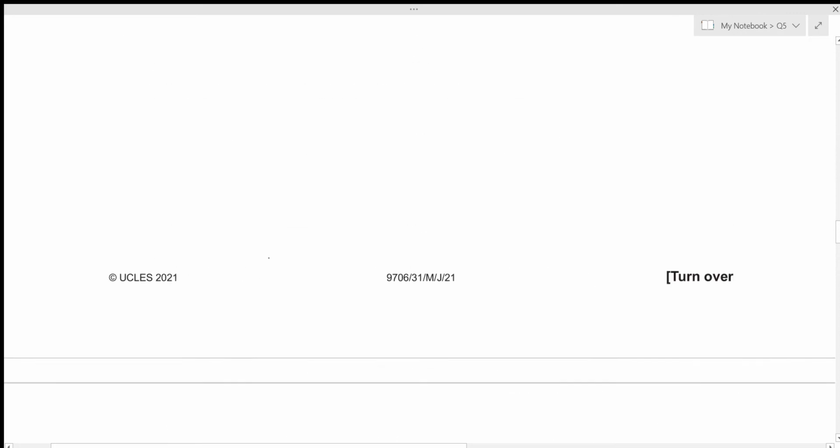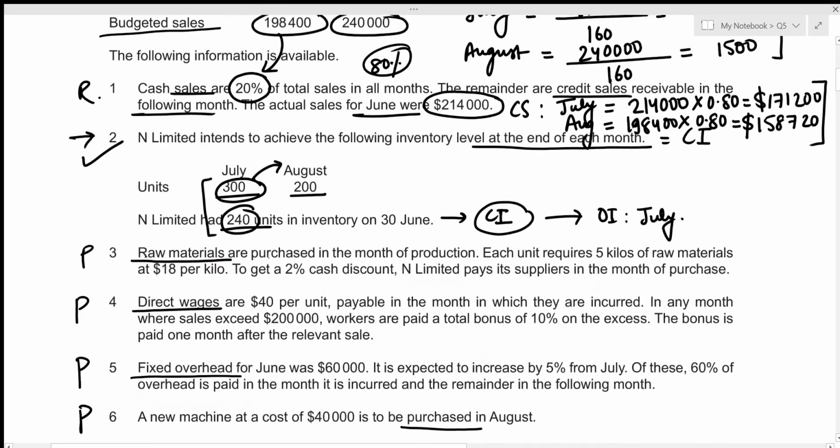All right, now we can move to our payment section. Let's have a look at the given information. So we have the information regarding raw materials. Raw materials are purchased in the month of production. And we already figured out the total number of units produced in the month of July and August in the second part of this question. Then each unit requires 5 kilos of raw materials at $18 per kilo. And in order to get a 2% cash discount, Unlimited pays its supplier in the month of purchase. So if we receive 2% cash discount, then we will only be paying 98% of the expenses regarding raw materials, right?